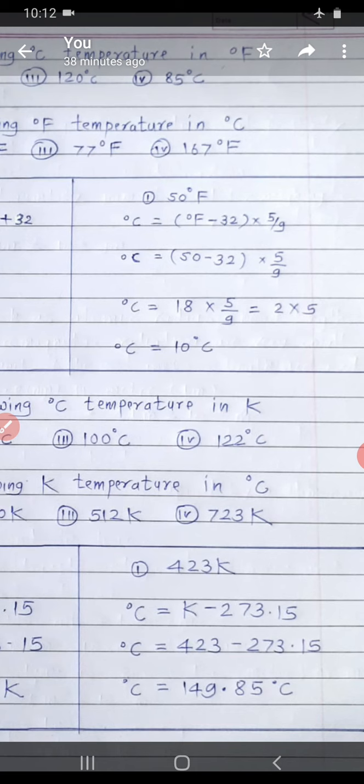So substitute the value of temperature in degree Fahrenheit. It is given 50 degree Fahrenheit. So therefore degree Celsius is equal to 50 minus 32 into 5 by 9. So 50 minus 32 is nothing but 18. So degree Celsius is equal to 18 into 5 by 9. So 9 2s are 18. So that's why 2 into 5, it is equal to 10 degree Celsius.